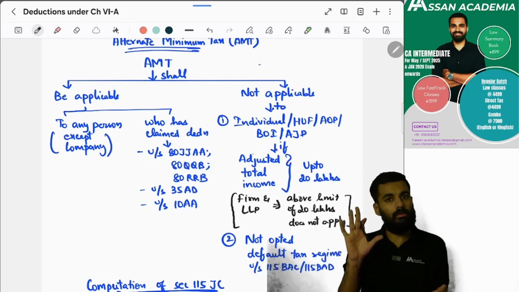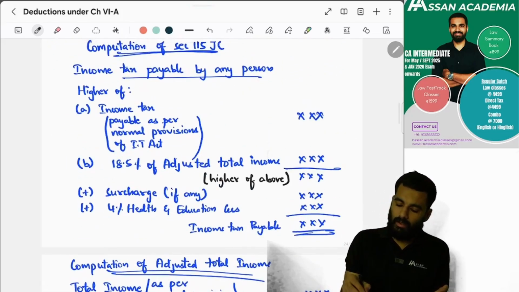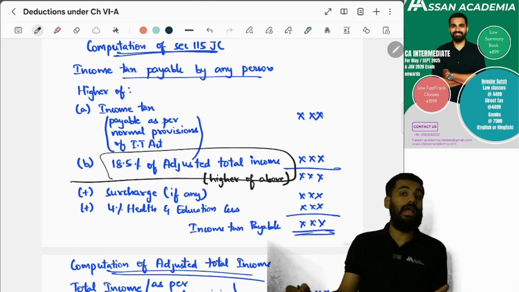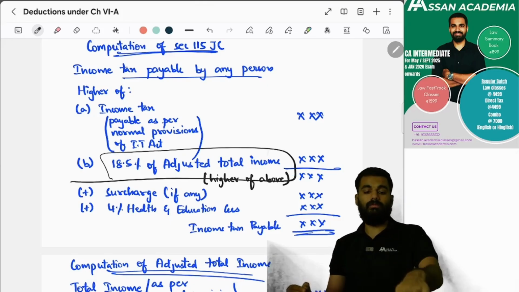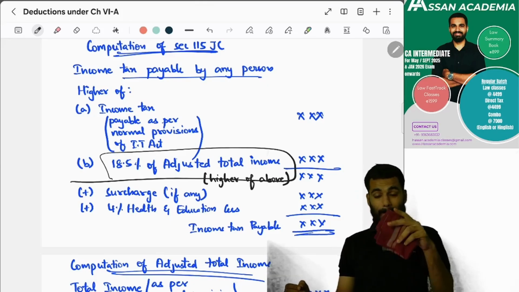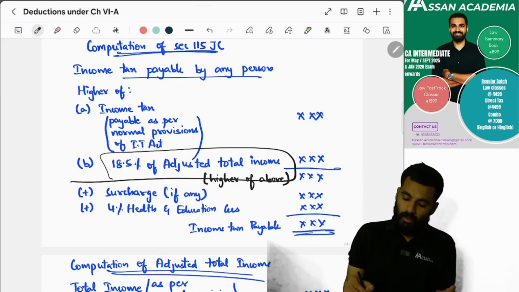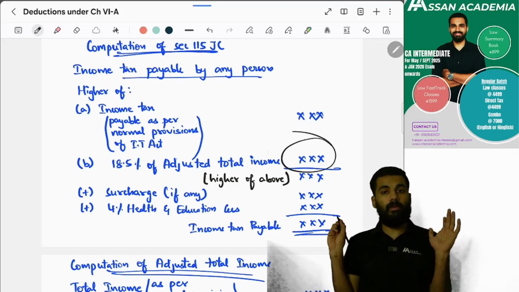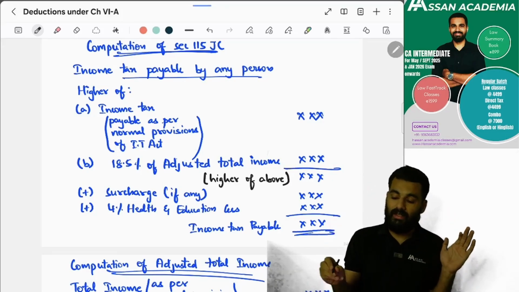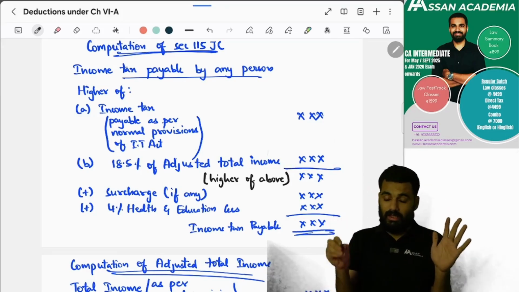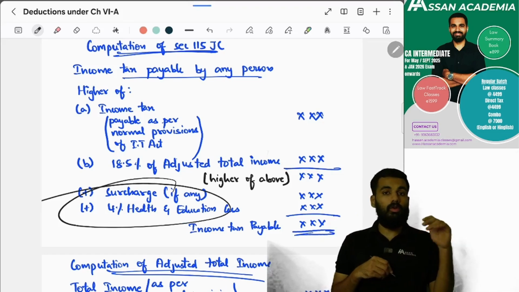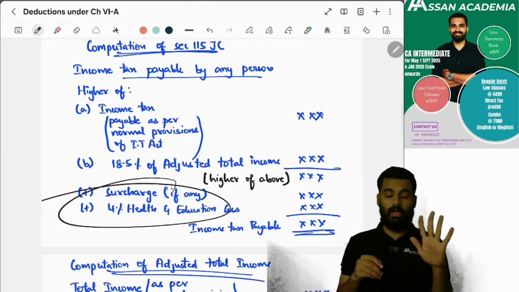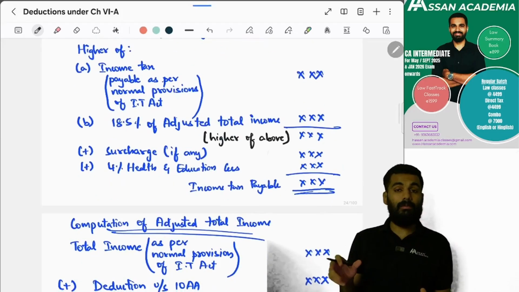If adjusted total income is up to 20 lakhs only, then in that situation 18.5% of adjusted total income applies. So now you will see normal income tax or 18.5% of adjusted total income, whichever is higher. Then you'll do the surcharge calculation if any, and 4% health and education cess. This is your income tax payable.